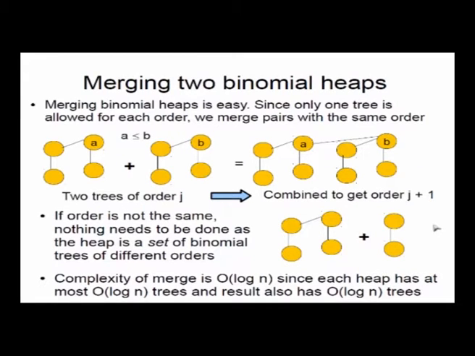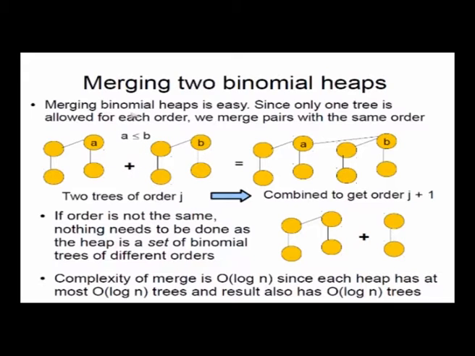Now the question is, how do I merge two binomial heaps? There is a mistake here, I will correct it in the slide. This should not be A less than or equal to B, this should be A greater than or equal to B, because we said that we will put the smaller element on top. So if A is greater than B, then A should be on the left and B should be on the right. If A is less than B, A should be on the top. So you can correct it in your slides if you have slides, otherwise make note of it, and I will correct it in the course pack when it is released. So you will have the corrected version.